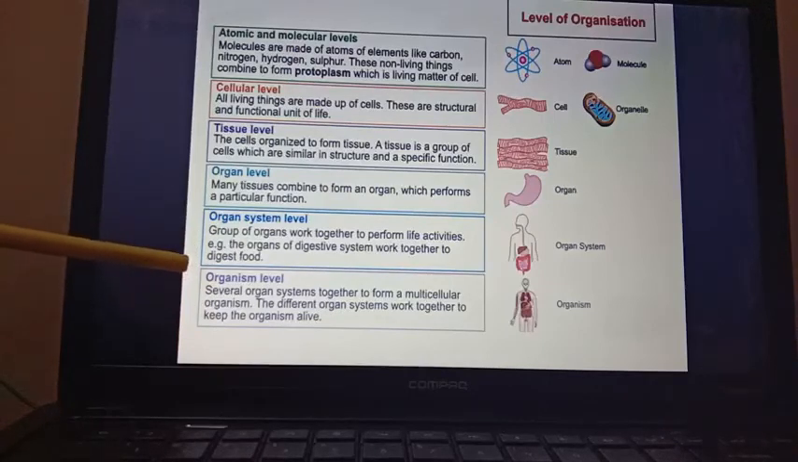Next, all the organ systems together form one organism. So several organ systems together form a multicellular organism. The different organ systems work together to keep the organism alive. So from the lower to the higher, the levels are like that: atomic and molecular level, cellular level, tissue level, organ system level, and lastly organism level.